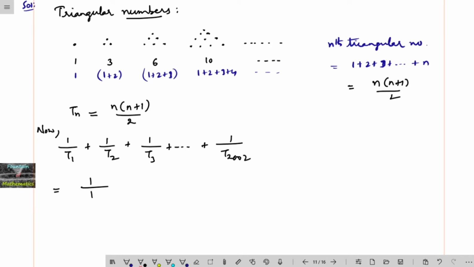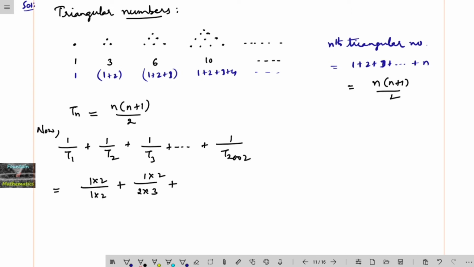And the next number, 1 upon T2. T2 is 2 into 2 plus 1, 3 divided by 2. So 2 by 2 will come in the numerator, and here also into 2.